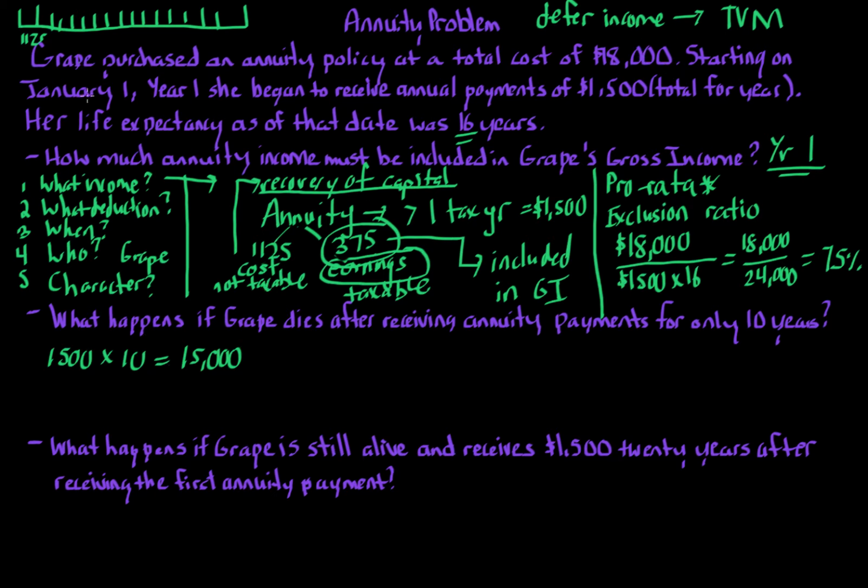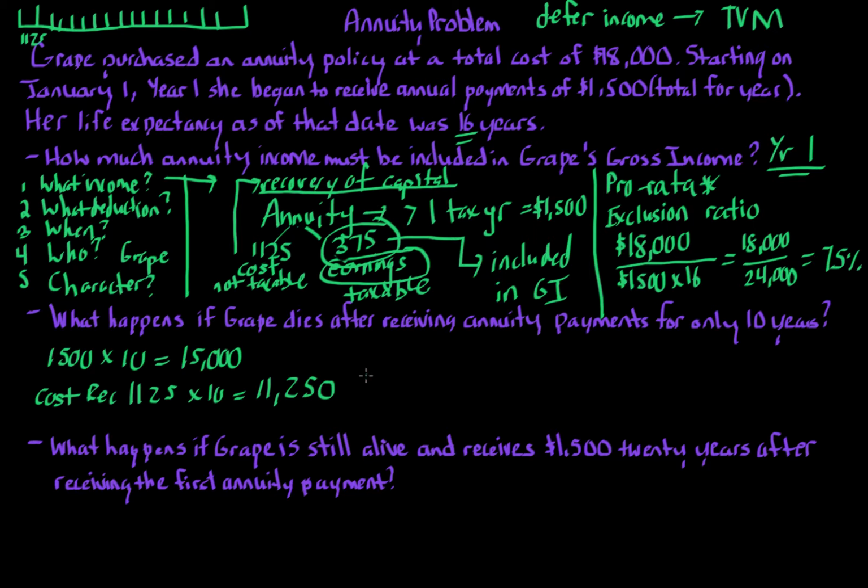So each year, GRAPE gets $1,125 in cost recovery. So for cost recovery, GRAPE gets $1,125 per year, right? This number right here, times 10 years. So GRAPE should get $11,250 of cost recovery, okay? $11,250 of cost recovery.